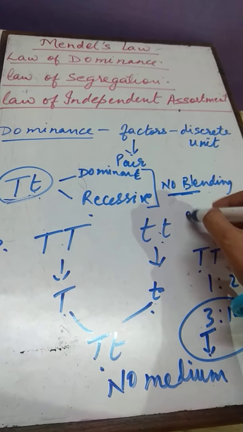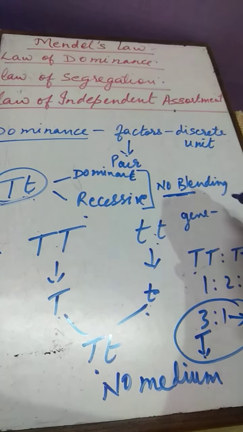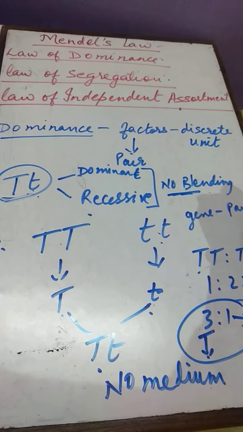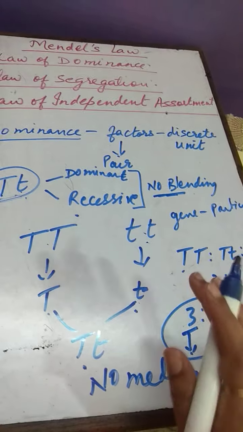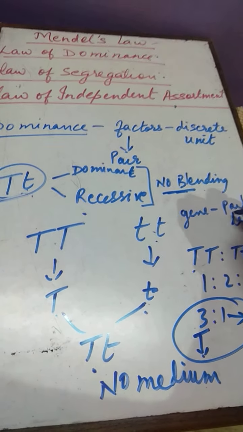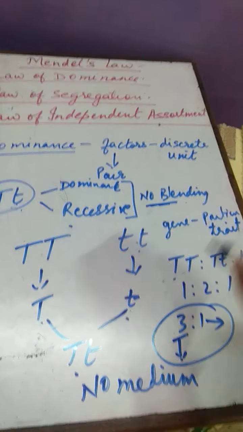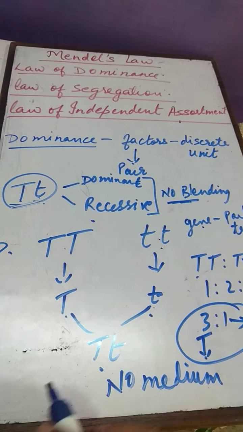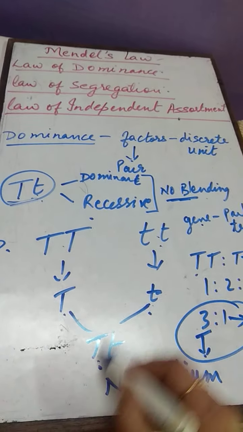Clear? Genes are present and each gene carries particular information, or we can say a particular trait, a particular character. Any term you can use. So, genes carry a particular trait which is transferred to the offspring.